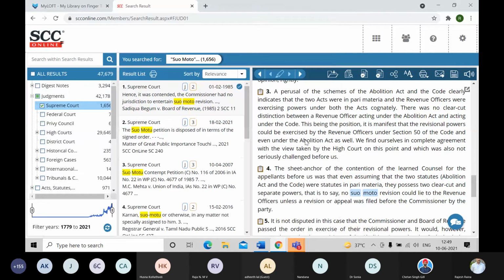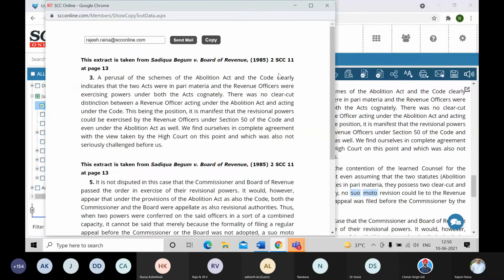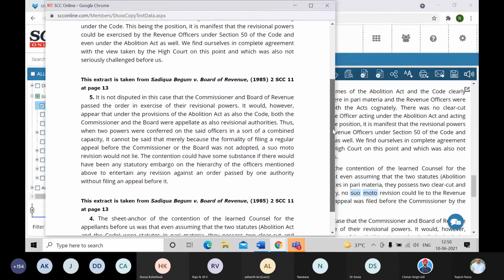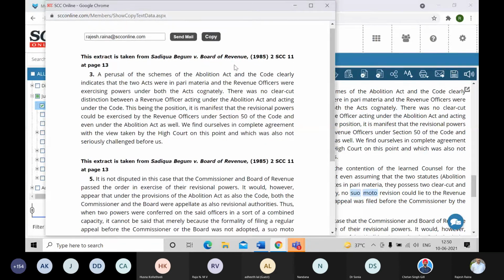What if I have more than one para to copy? In that case, you single click and a green tick will appear. So para number 3 first, para number 5 next, and para number 4. In the same sequence, it will extract. And how will you get that? You click on this arrow, the third icon in the third column, known as Smart Copy. Once you click on Smart Copy, all three paras get extracted, each having the source, and similar steps of copy and mail can be performed over here.